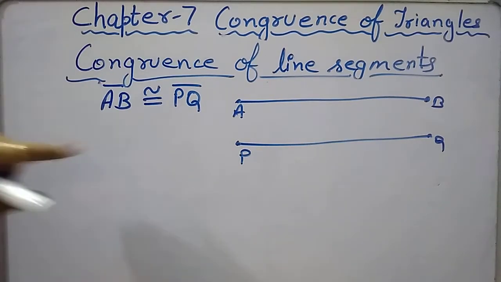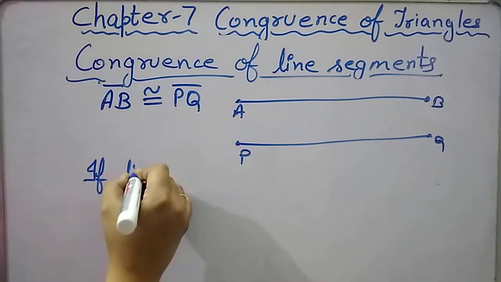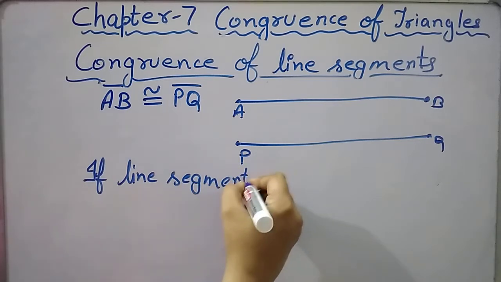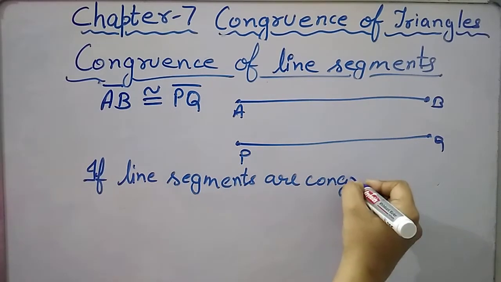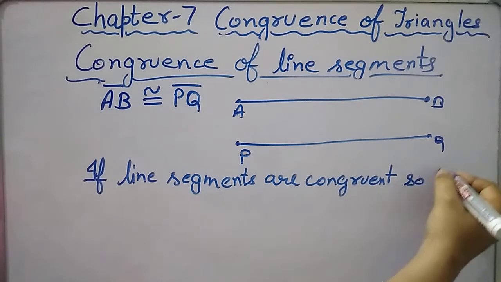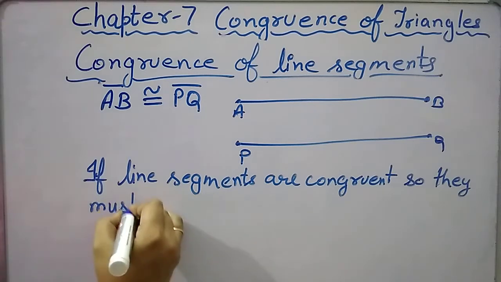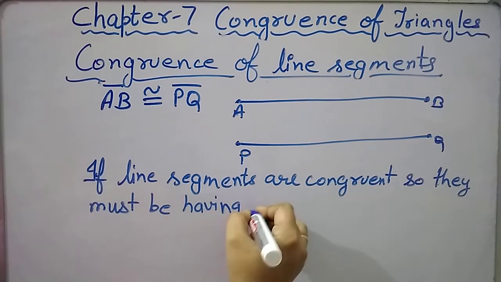You can conclude that if line segments are congruent, they must have the same length.